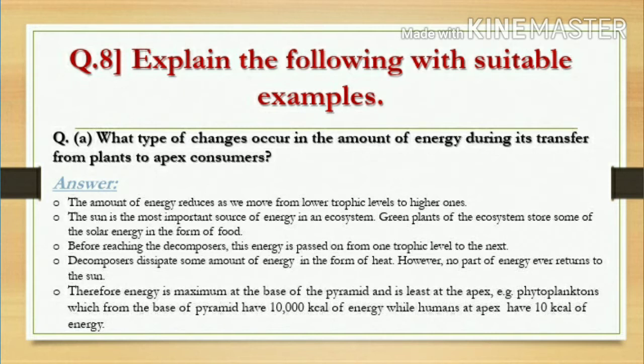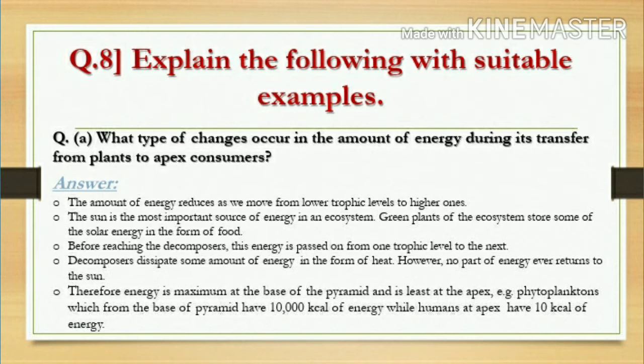Decomposers dissipate some amount of energy in the form of heat. However, no part of energy ever returns to the sun. Remember, no part of energy can be returned to the sun by any of the abiotic or biotic factors. Therefore, energy is maximum at the base of the pyramid and is least at the apex.